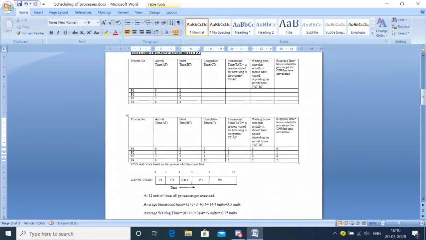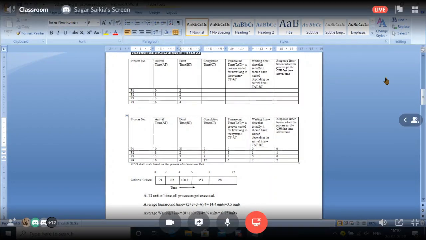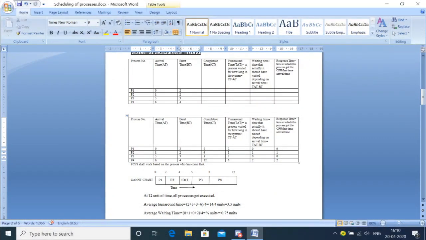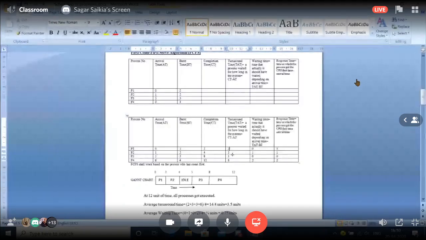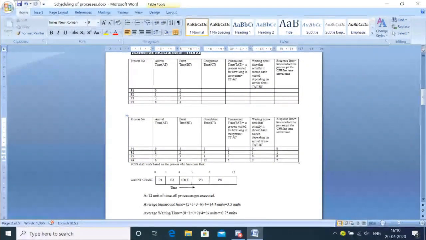TAT is turnaround time and BT is the burst time. So turnaround time is what? 2 minus 2, so how much? 0. Then 3 minus 2 is how much? 1. Then 3 minus 3 is how much? 0. And then at last is this one, 6 minus 4 is how much? 2. Okay, so that is what we have to write for the waiting time.